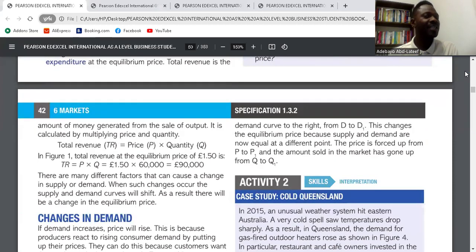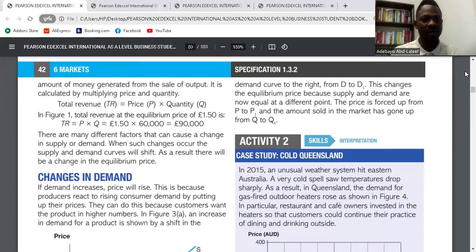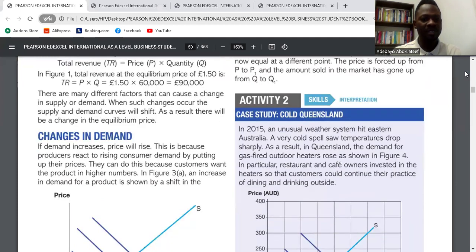Do you get the point? The value of the volume of goods sold. Volume is the quantity sold. The value is the price. So price multiplied by quantity sold gives us total revenue. Is it clear? Yes. Any question about that? So we go on to changes in demand.